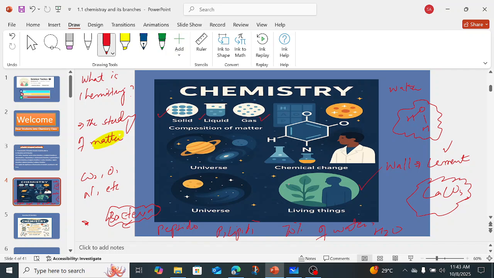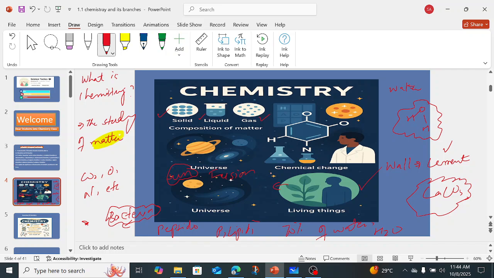Again, if we move to the living organism, to the whole universe itself, it is made of some objects. For example, if I just see the sun, in the sun the fusion reaction is taking place. Fusion reaction is what? In which hydrogen combines together to form helium. Like, all the elements, all the planets are made up of some elements, right? Different planets are there, and definitely they are made up of some elements.